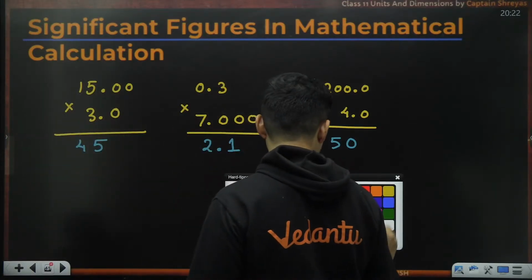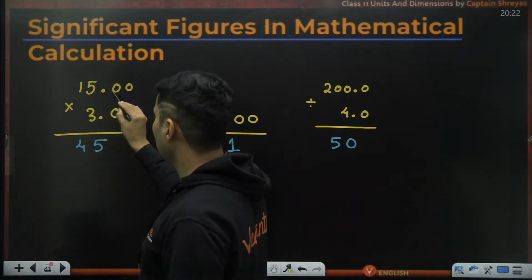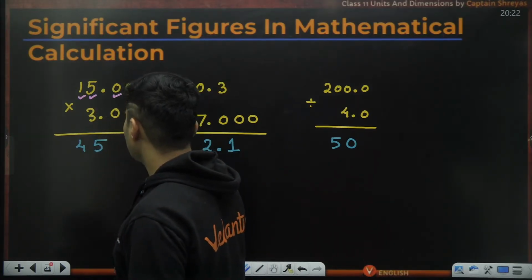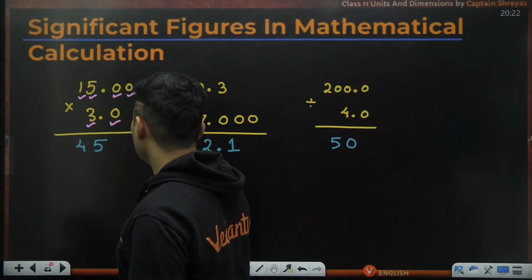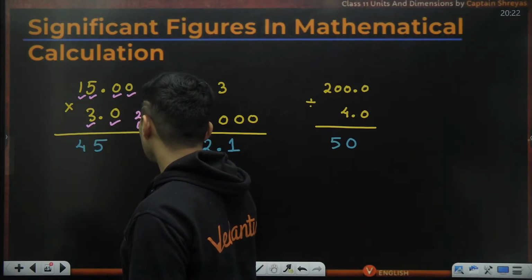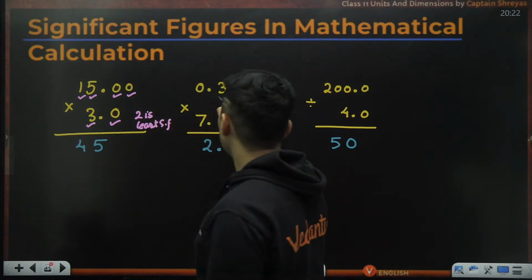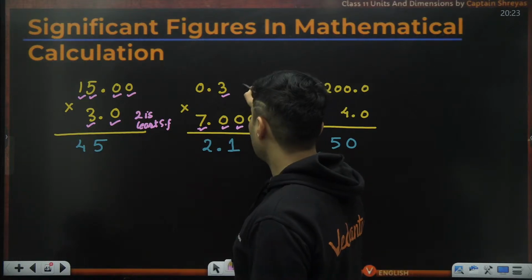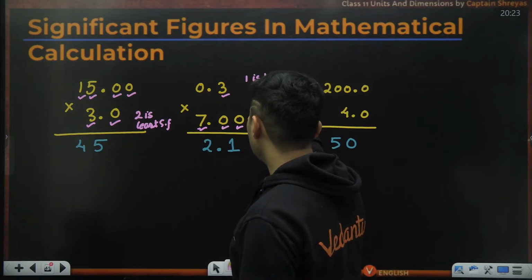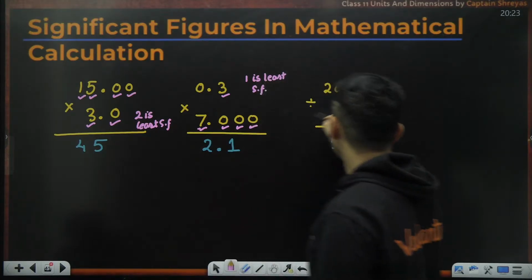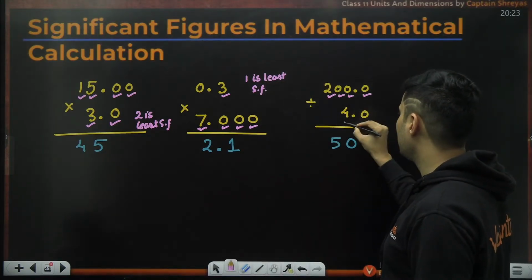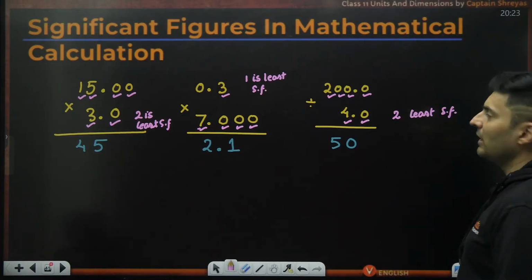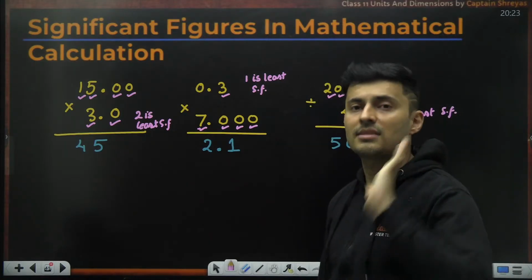Okay, now let's look at the significant figures. This has 1, 2, 3, 4. This has 1, 2. Oh, this is significant, this is significant, this has 2. So 2 is basically the least significant figure. Here only this is significant. Here this and this 4 are there. So 1 is basically the least significant figure. Here this is significant, this and this. So 2 is basically the least significant figure. Final answer should also contain the least significant figure.